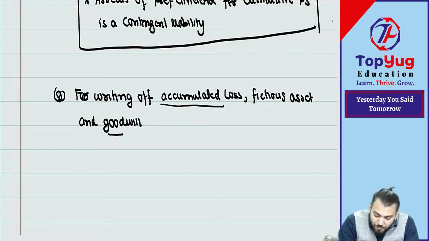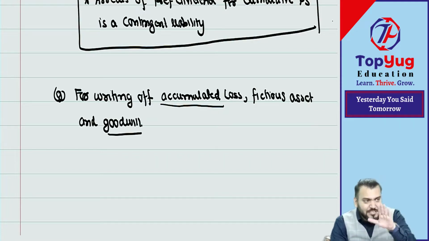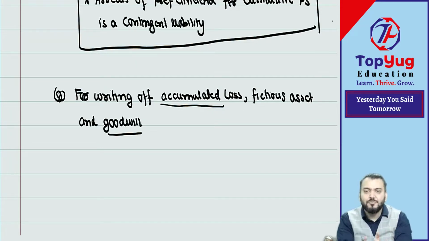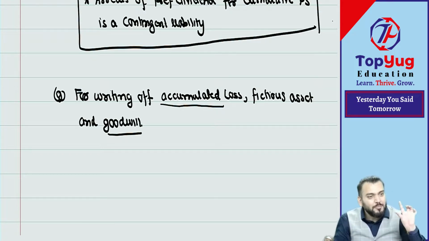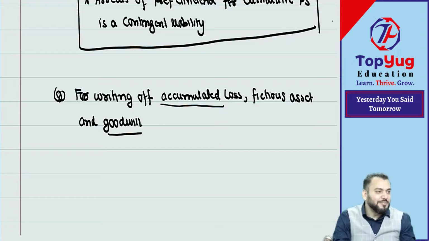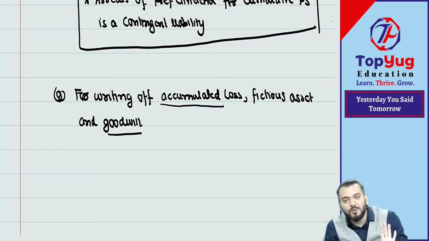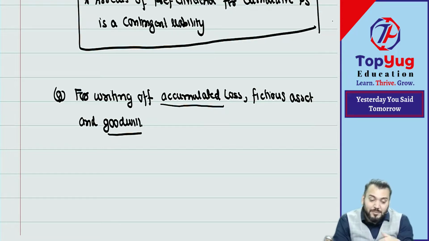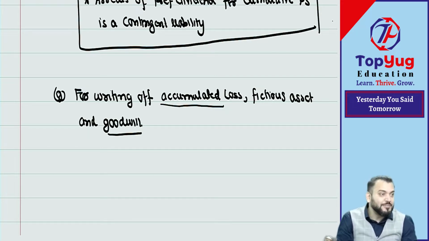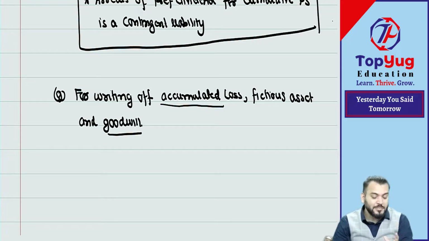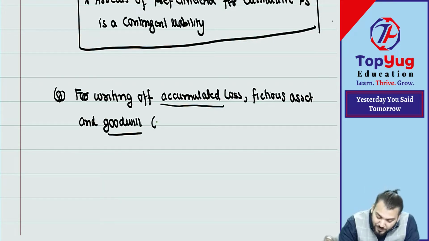Then goodwill. My question to you all: for this company, which is a sick company, suppose goodwill is coming, whether it is correct. You are doing internal reconstruction for a sick company and you are showing goodwill. Can I say it will not be correct? Therefore, such a company does not have any goodwill, and the entire amount of goodwill should be written off, even if the question is silent, because the objective of this chapter is to write off this only. So even if the question is silent, can I say all three should be written off? Correct.